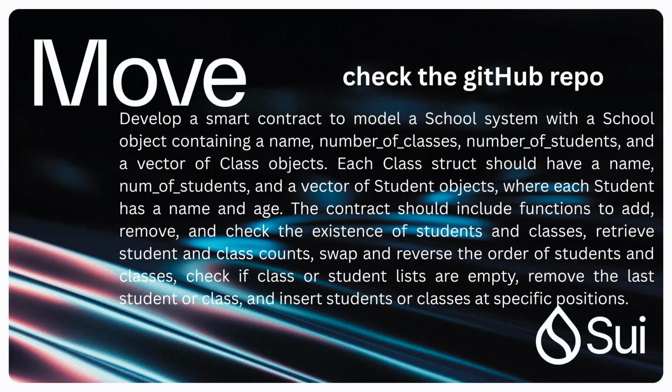Then a function that can check if a class is empty, another function to check how many students are in the class, then a function to add students, then add classrooms, a function that can remove a student from a class, another function that can remove a class from the school, then a function that can swap the index of two classes, another function that can swap the index of two students, and another function that can reverse the order in which the classrooms are arranged in the vector.